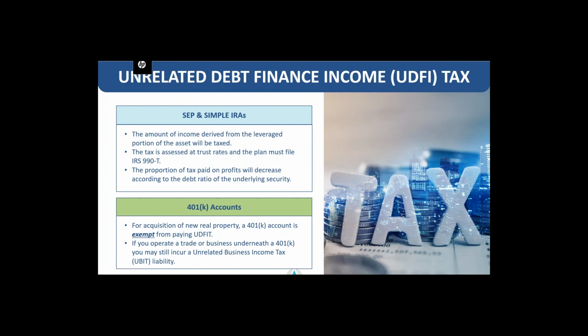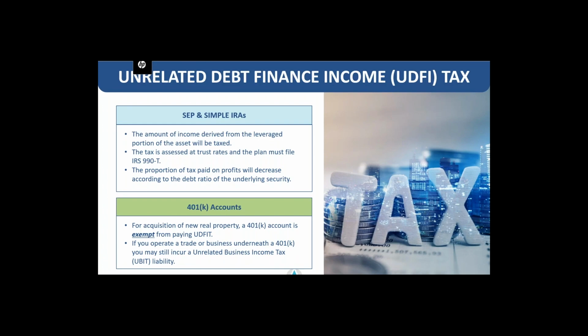So, to understand a little bit more about what UDFI is, SEP and SIMPLE IRAs will have to pay this tax. The amount of income derived from the leverage portion of the asset will be taxed. The tax is assessed at trust rates, and the plan must file IRS Form 990-T in order to pay the taxes. You personally, as the account holder, do not pay them out of your personal funds. The proportion of tax paid on profits will decrease according to the debt ratio of the underlying security and eventually will go away once the property is owned free and clear.